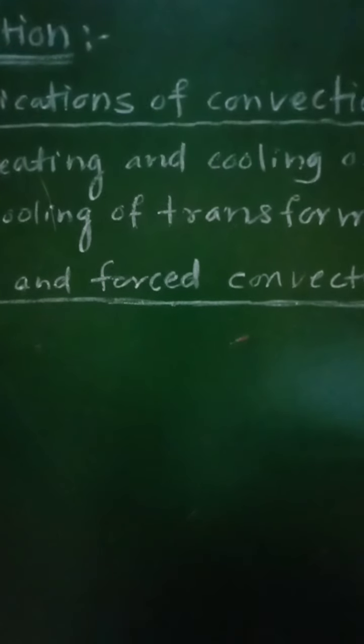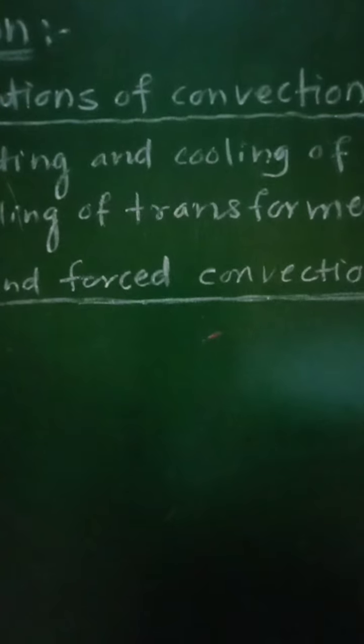So land and sea breezes are formed under normal conditions, and therefore this will be an example of the free or natural convection. On the other hand, when the convection process is accelerated by employing a fan to create a rapid convection of fresh air, it is called forced convection.